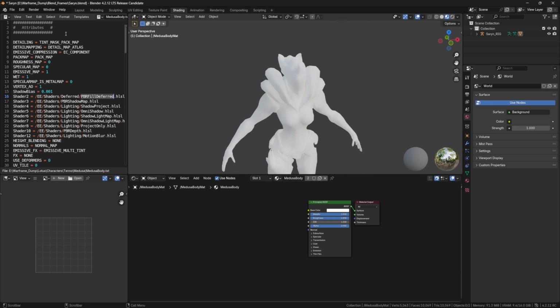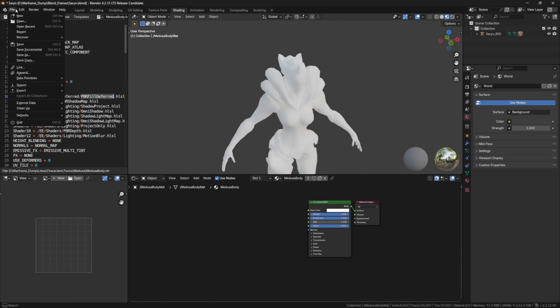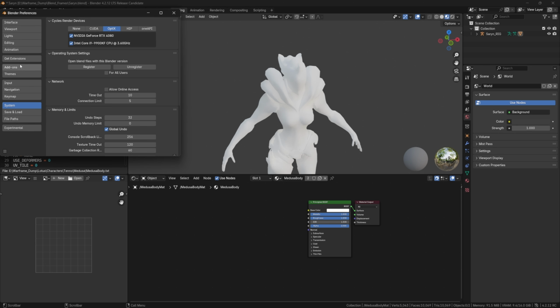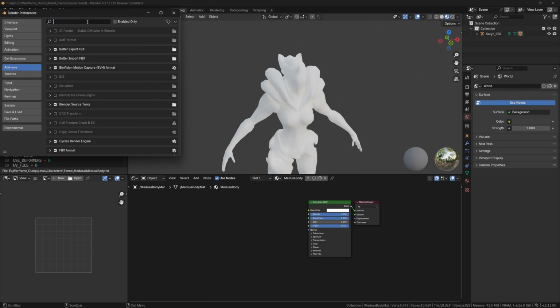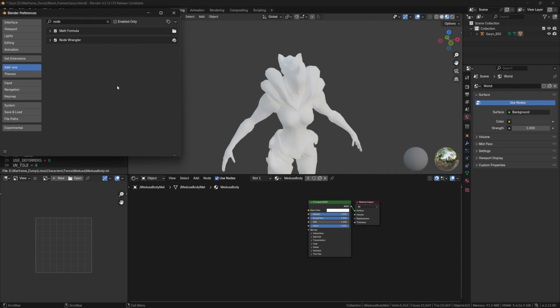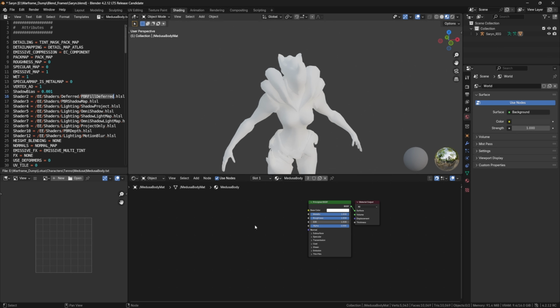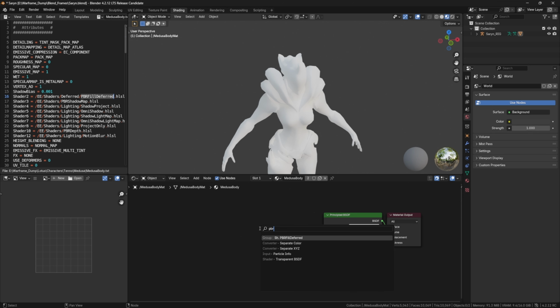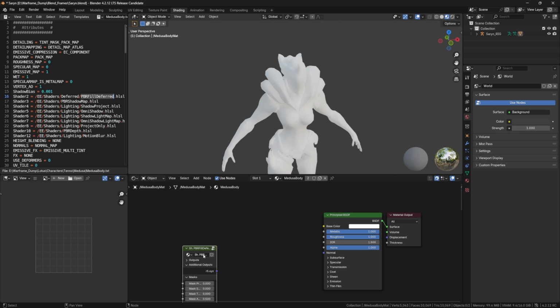And I almost forgot about something. One thing you're going to want to make sure is under File, Edit Preferences, and then Add-ons, you're going to want to make sure Node Wrangler is enabled. So under your preferences, make sure the add-on Node Wrangler is enabled. I forgot to mention that. And once you have that enabled, we can do Shift A, search PBR Fill Deferred, and here's the shader.